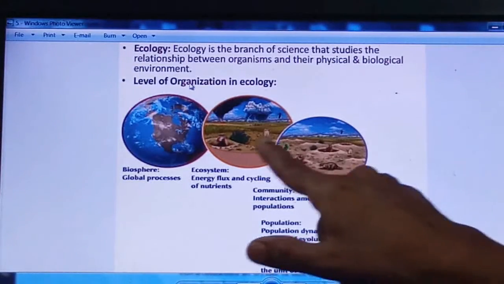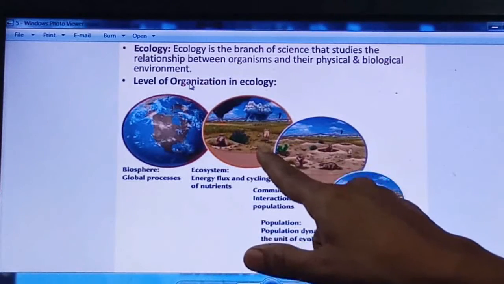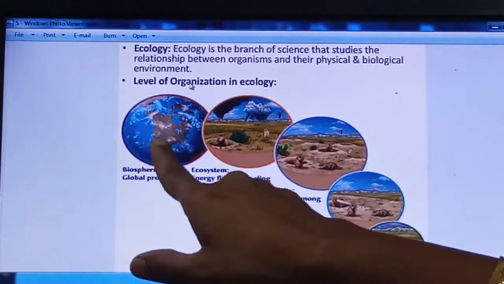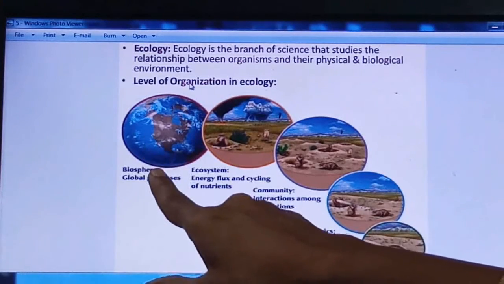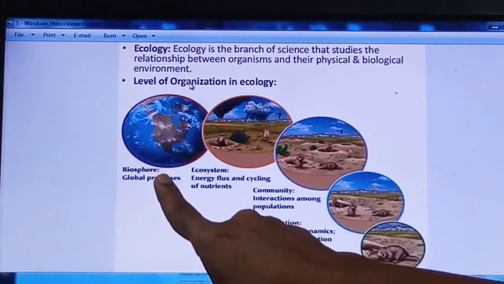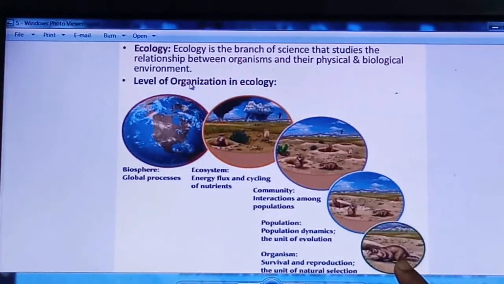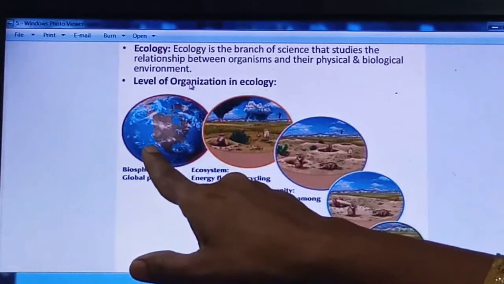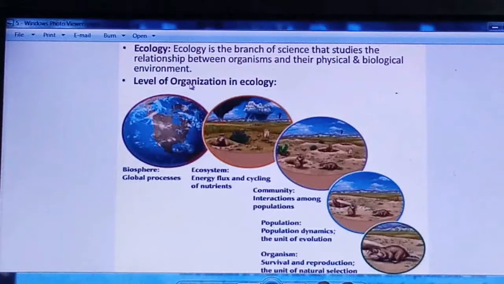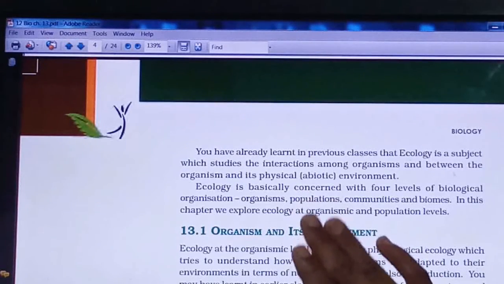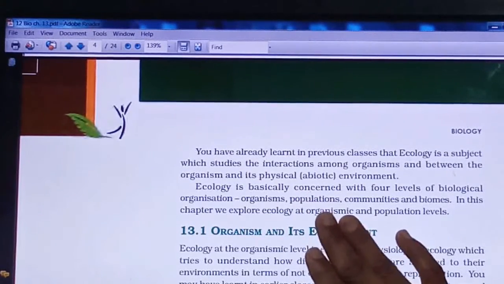Different communities come together to form an ecosystem, and different ecosystems come together to form a biosphere, right? So these are the different levels of organization in ecology: biosphere, ecosystem, community, population and organism, or you can go from organism to biosphere. You can see here the different levels of organization given, right?